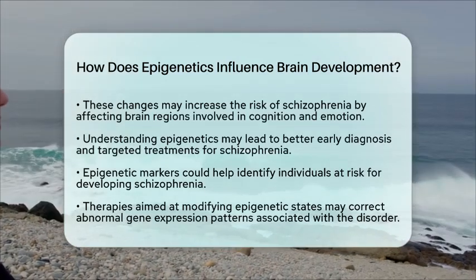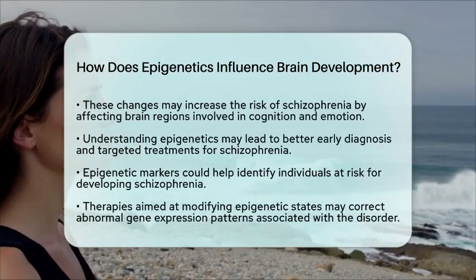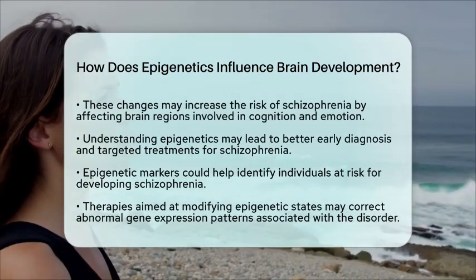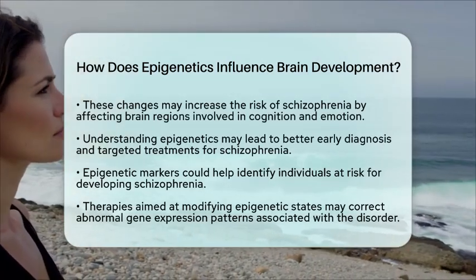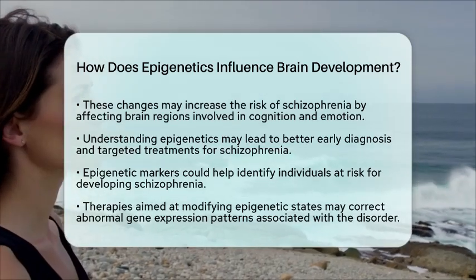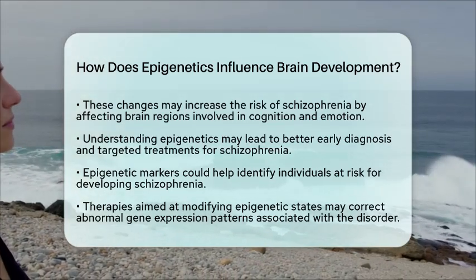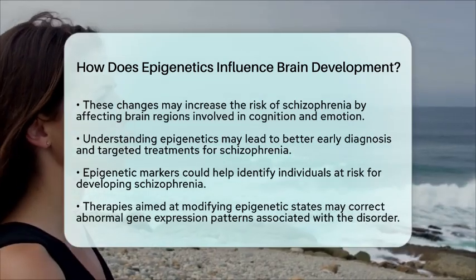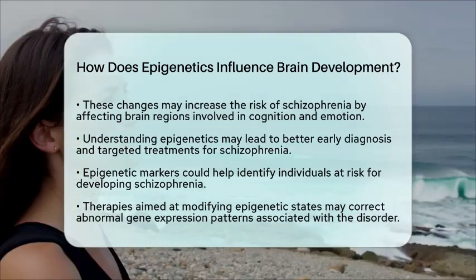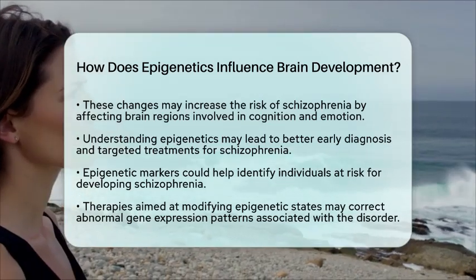Understanding how epigenetics influences brain development can lead to better early diagnosis and targeted treatments for schizophrenia. Epigenetic markers could potentially serve as indicators for identifying individuals at risk. Additionally, therapies aimed at modifying epigenetic states might help correct abnormal gene expression patterns associated with this disorder.